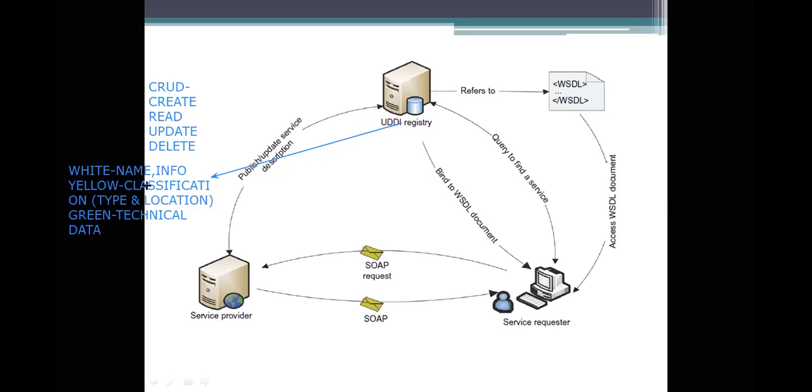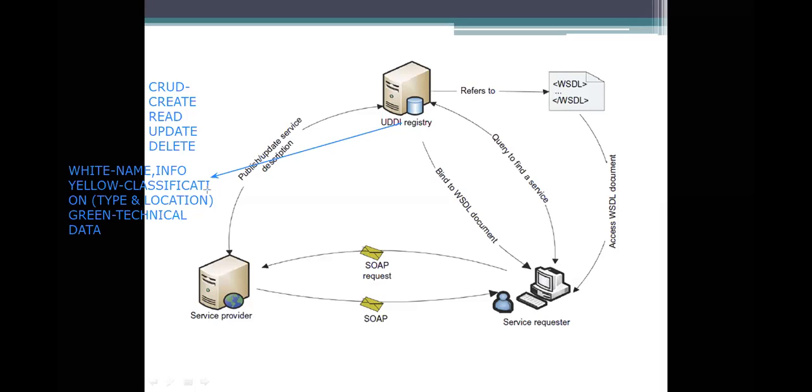Coming to the yellow pages, it contains only the classification information of the data you are having, or what the entry is specifying. So what is the classification here? It gives the classification based on the types and location of the services you have chosen.